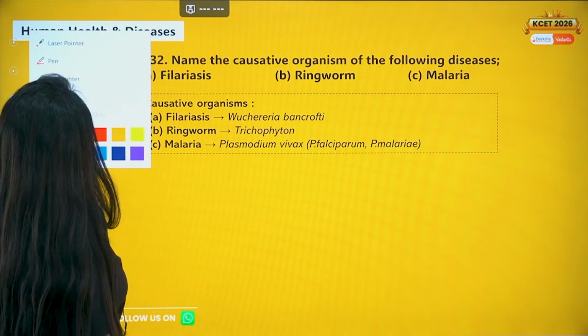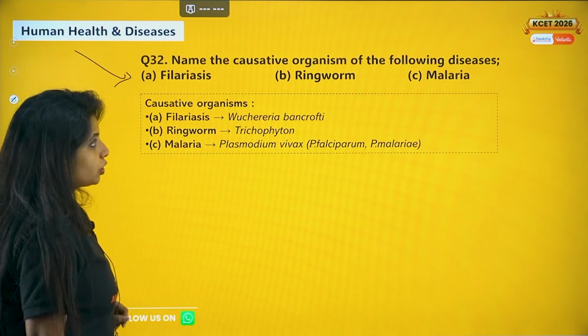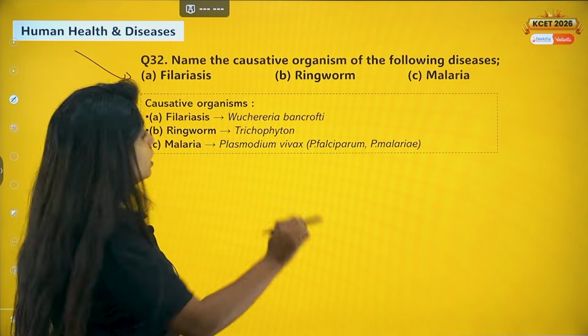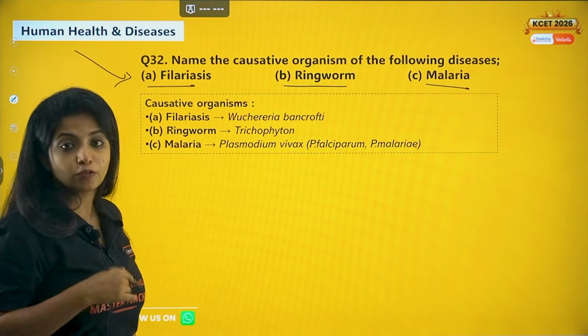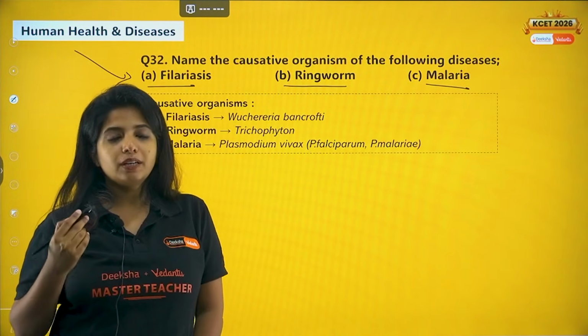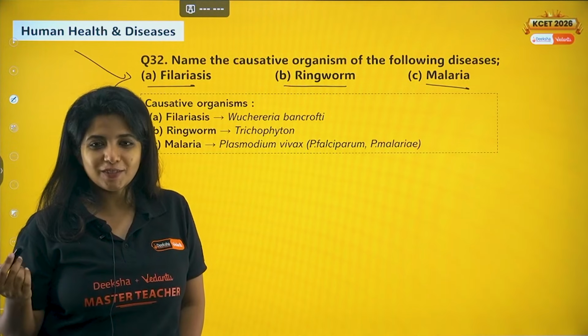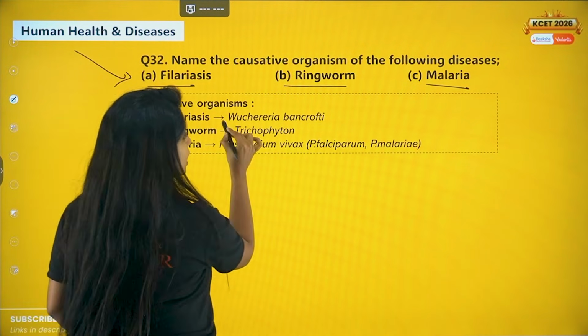Now 32nd question. This is from Human Health and Diseases. Name the causative organism of the following diseases: filariasis, ringworm, and malaria. Filariasis, my dear children, is also known as elephantiasis. Over here, you have an aschelminth, which is the causative agent. It is known as Wuchereria bancrofti.